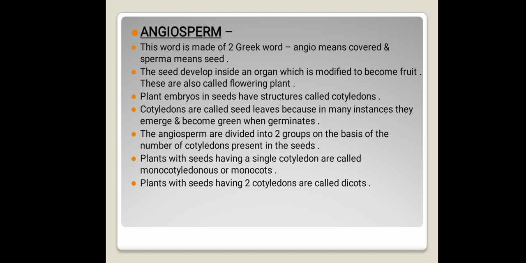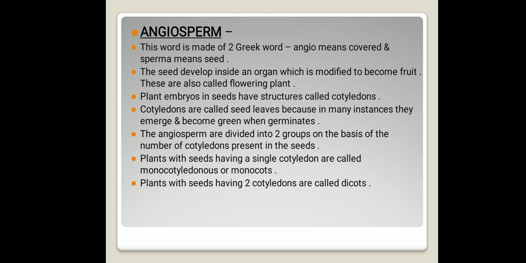Plant embryos in seeds have structures called cotyledons. Cotyledons are also called seed leaves. Why are cotyledons called seed leaves? Because in many instances they emerge and become green when they germinate. Many times what happens is that cotyledons emerge and become green during germination time, like leaf-like structures, they grow like leaf-like structures. So that is why cotyledons are called seed leaves.